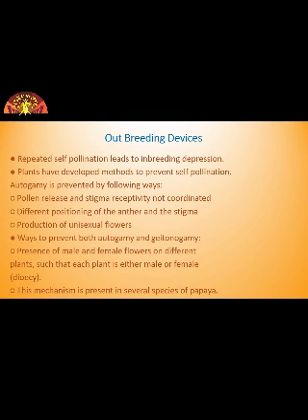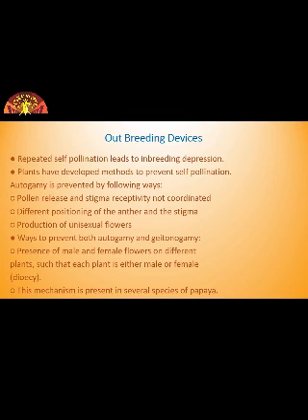Second, in some other species, the anther and the stigma are placed at different positions. Means they are far from each other so that the pollen cannot come in contact with the stigma of the same flower. Both these devices prevent autogamy. The third device to prevent inbreeding is self-incompatibility. What is this incompatibility? This is a genetic mechanism and prevents self-pollination from the same flower or the other flower from fertilizing the ovules by inhibiting pollen germination or pollen tube growth in the pistil.